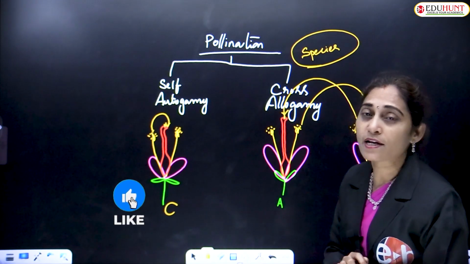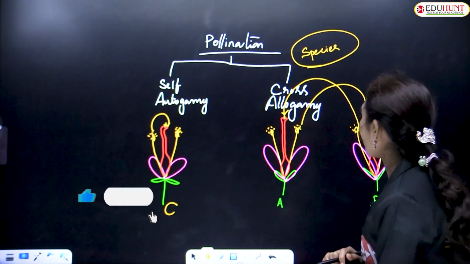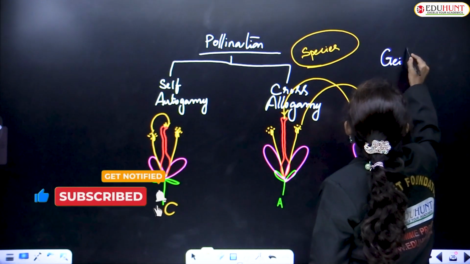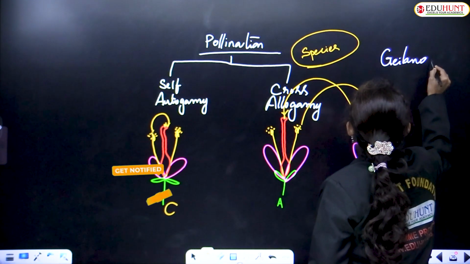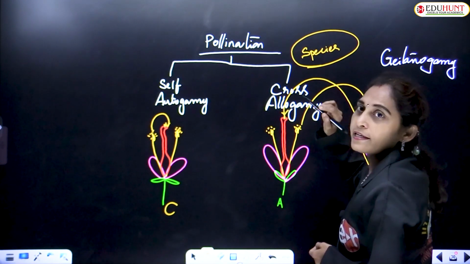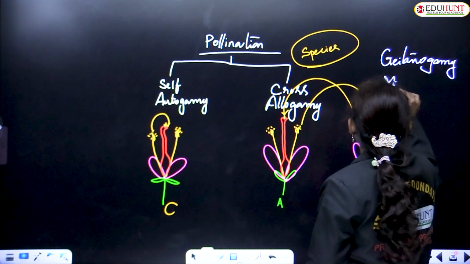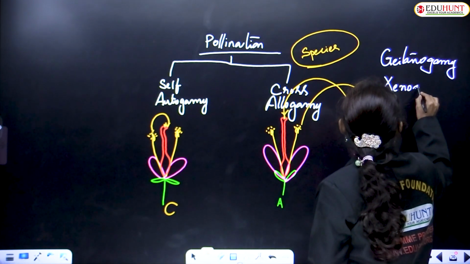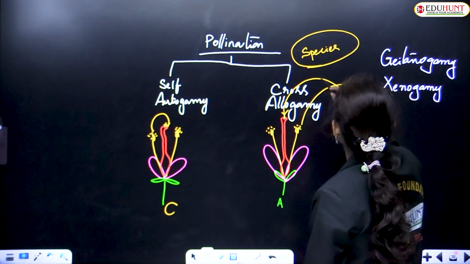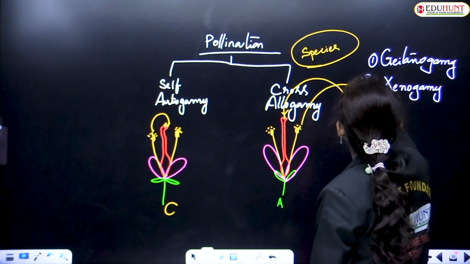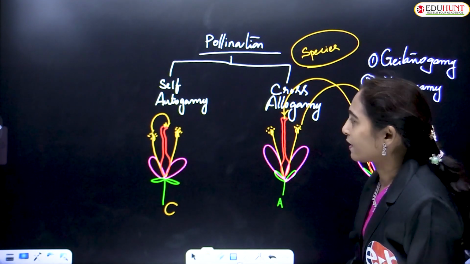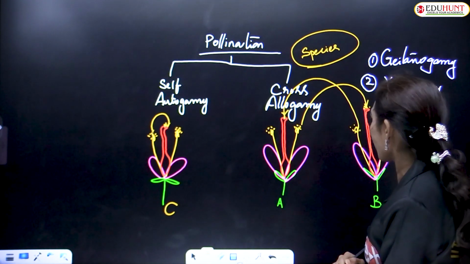Because cross-pollination is of two types: geitonogamy and xenogamy. What is geitonogamy and what is xenogamy?